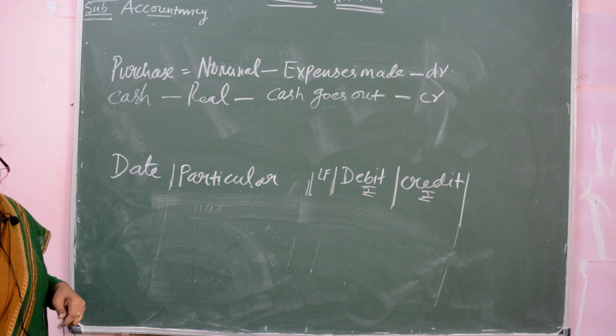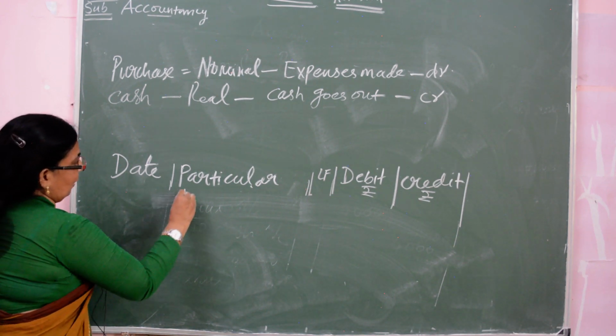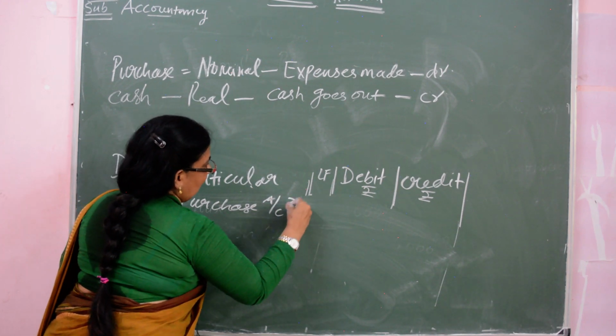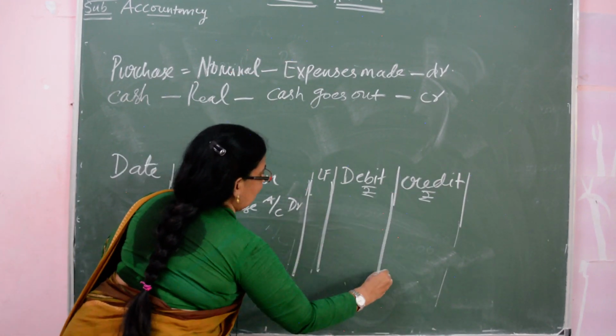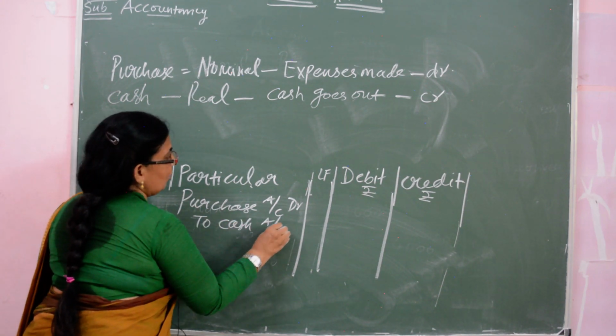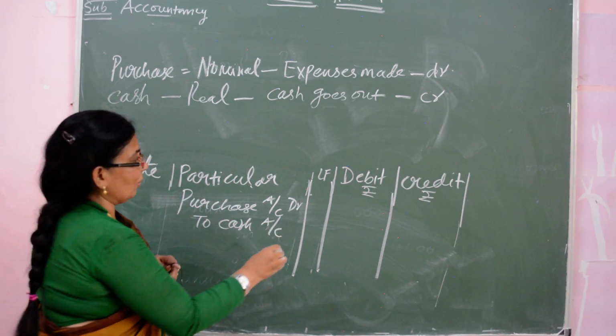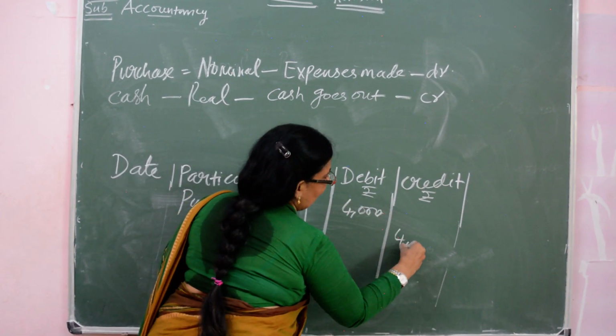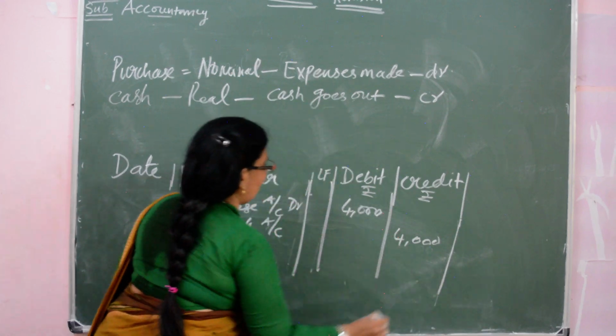Now the entry will be purchases account debtor to cash account. The amount is 4,000, whatever the amount given, that amount only you have to write.